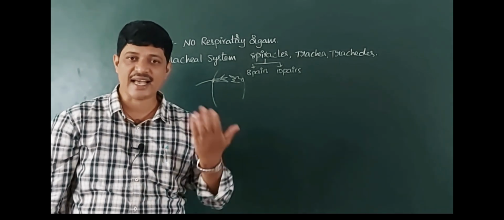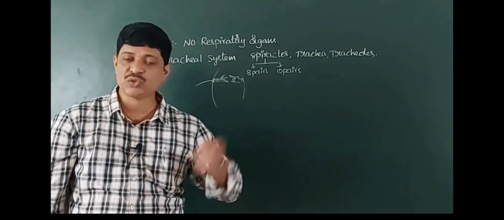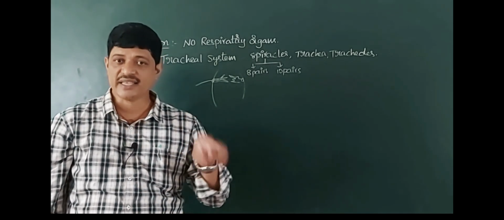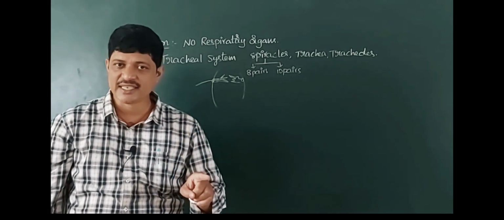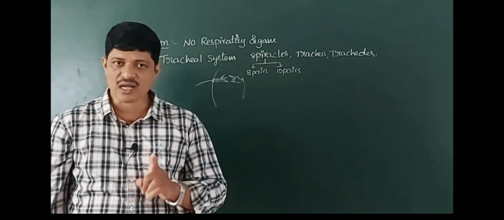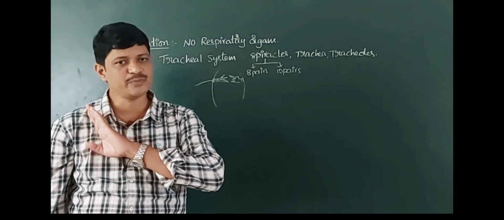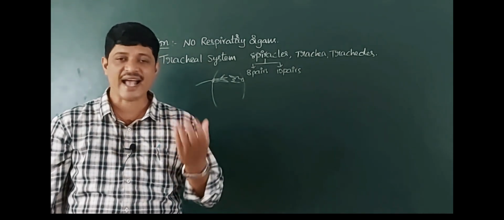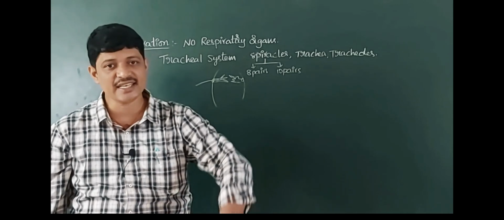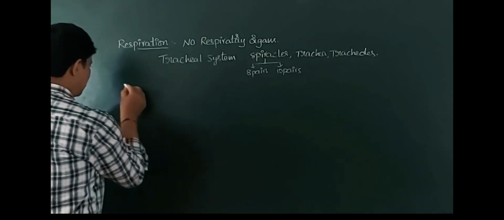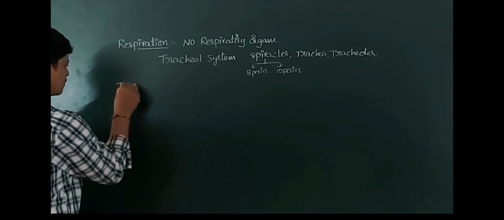External gases are directly deposited into the cells or tissues. We will see this type of respiratory system only in arthropodan animals. In arthropodan animals a respiratory system is absent, but the gases are directly deposited into the tissues through this tracheal system.